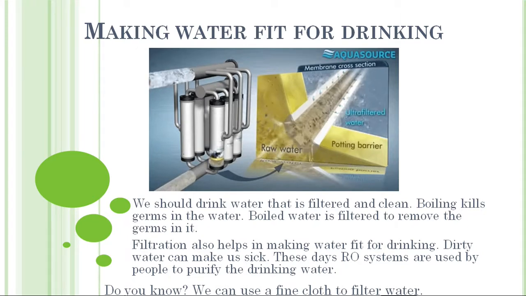Once we boil the water, we can use the fine cotton cloth, and that fine cotton cloth can filter the water. Okay students, so that water can be used again for drinking. So this is the way we can purify our drinking water.